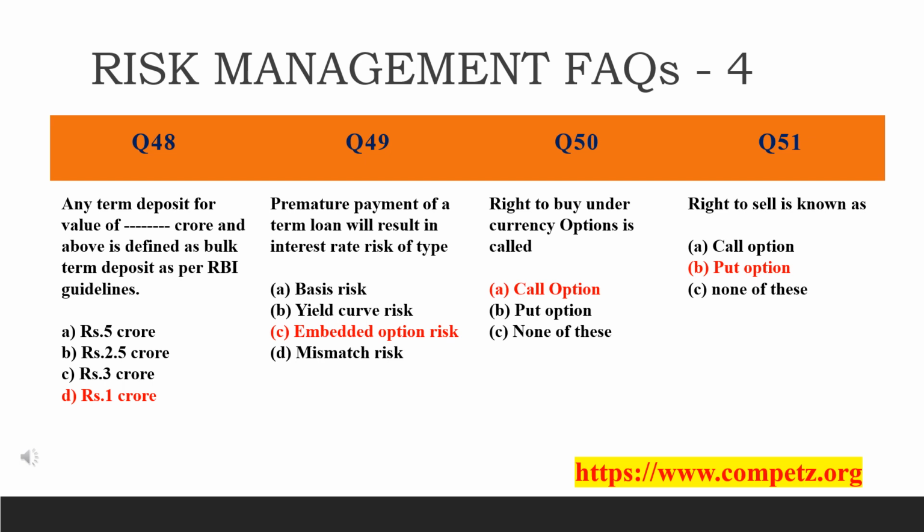The opposite of it, the right to sell, is known as which option? Right to sell is known as put option. Why? Because the holder of a put option has the right but not the liability to sell the underlying asset at the strike price of the option. Strike price is nothing but the exercise price of the option. In this slide, there are 4 questions. Moving on to the next slide, we have more questions.